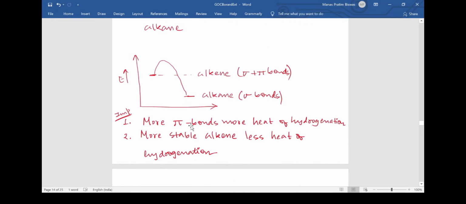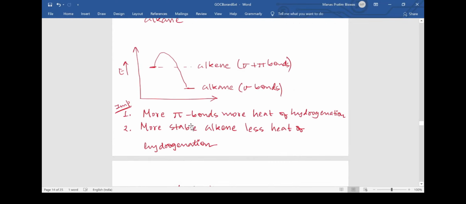So in order to find the order of heat of hydrogenation, two most important points that we need to remember: firstly, the more the pi bonds, the more will be the heat of hydrogenation. It is quite obvious because when we are hydrogenating an alkene, what we are basically doing is plugging hydrogens into the double bonded pi bonds. Hence, the more the number of pi bonds, the more hydrogens will be added, and hence more heat will be